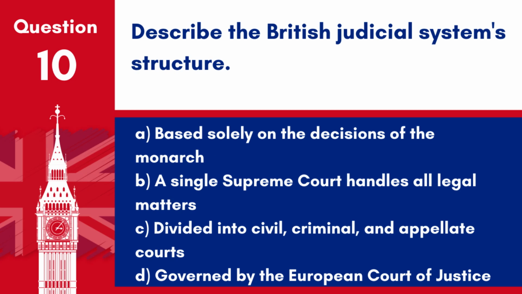Question 10. Describe the British judicial system's structure. A. Based solely on the decisions of the monarch. B. A single Supreme Court handles all legal matters. C. Divided into civil, criminal, and appellate courts. D. Governed by the European Court of Justice. Answer C. Divided into civil, criminal, and appellate courts. The British judicial system is structured with various levels of courts to handle different types of legal matters.